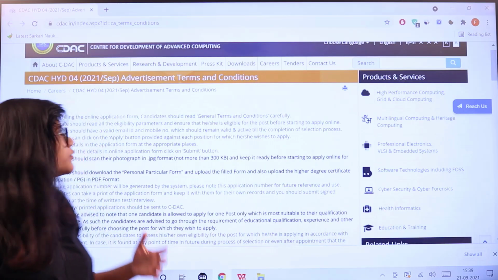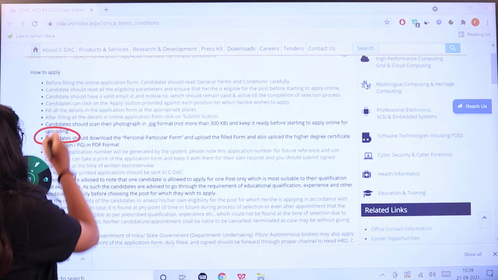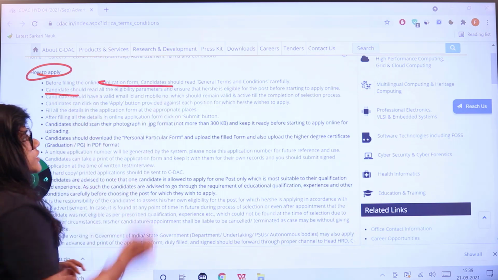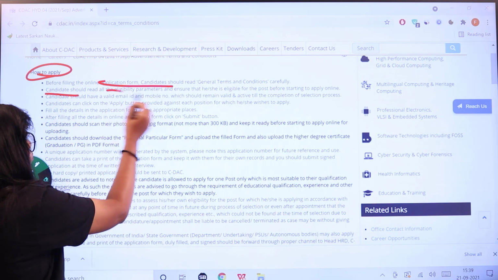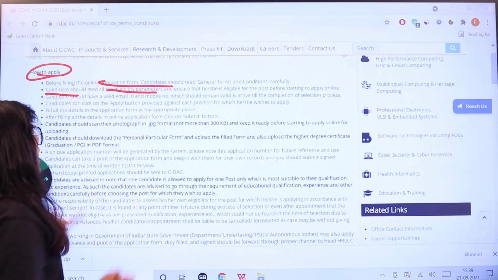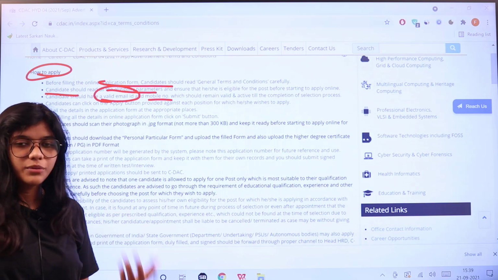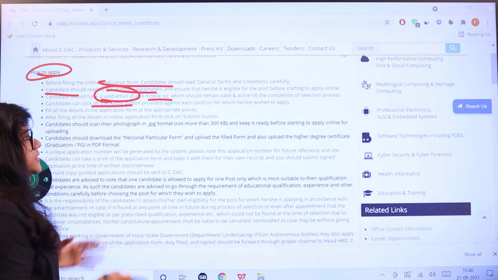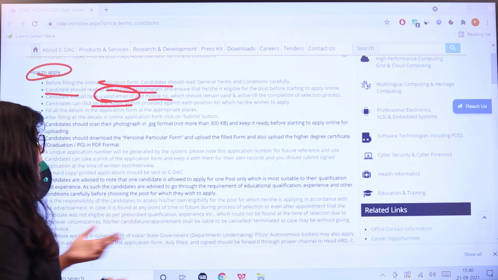Center for Development for Advanced Computing has opened its vacancies for various departments. First thing is you have to know about the application procedure. The first instruction is to read all of the general terms and conditions. Second is to know the eligibility parameters of the post and provide a valid email ID and mobile number because it will be useful for further references. And next, click on Apply button. Read all of the instructions, attach all your relevant documents and then apply.